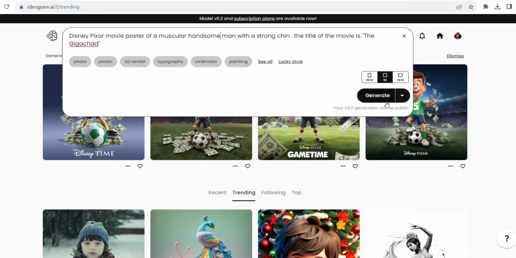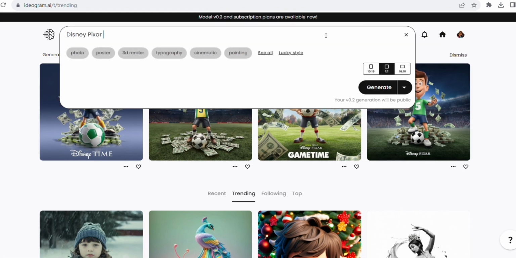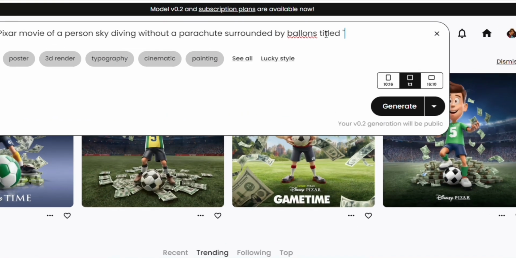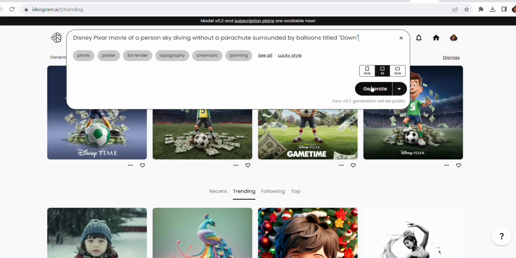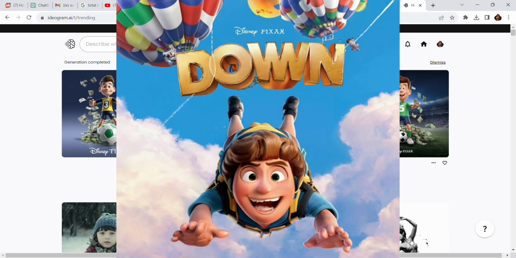The last prompt I tried was: Disney Pixar movie poster with a person skydiving without a parachute and balloons around them, with the movie titled Down. Poster, 3D render. And here's the final results. It's literally that easy.